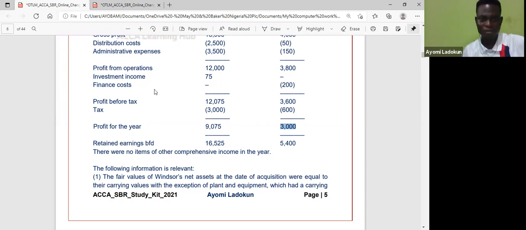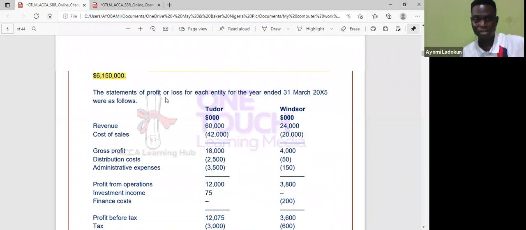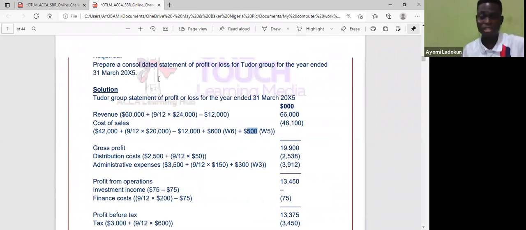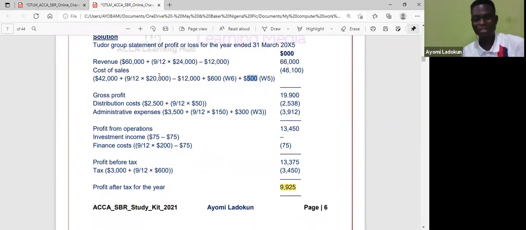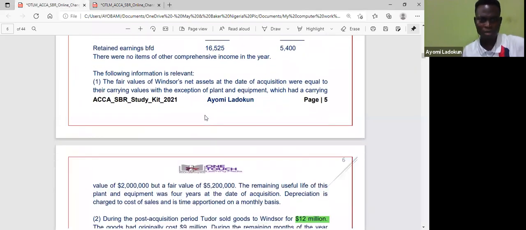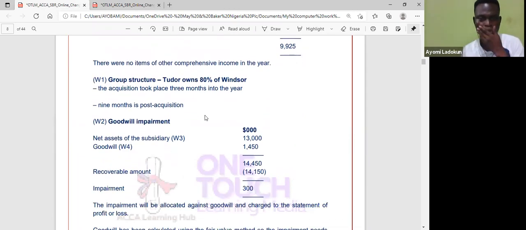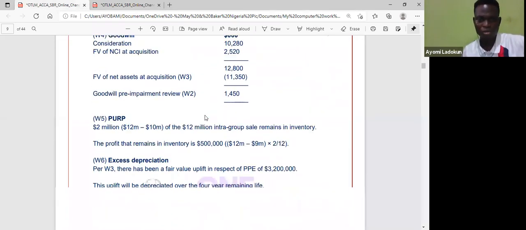It's actually very rare for the examiner to bring on mid-year acquisition, probably in ICAN, but I'm not sure in SBR, because in SBR you won't even do full accounts like this. It's going to be an extract. So most likely, those adjustments are what you will be doing the most. I'm still going to show you what I expected you to do. So that is mid-year acquisition, and I've told you the major issue around that.